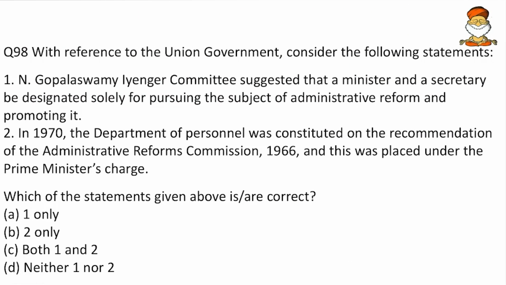Then, with reference to the union government, consider the following statements. The N. Gopalaswamy Iyengar committee suggested that a minister and a secretary be designated solely for pursuing the subject of administrative reforms, promoting it. And in 1970, the Department of Personnel was constituted on the recommendation of the Administrative Reforms Commission 1966, and this was placed under the Prime Minister's charge. If you go with the UPSC, 1970 can be wrong, or maybe the 1966 can be wrong, the Prime Minister's charge can be wrong. In this statement itself there are so many ambiguities, and these type of options are very dangerous. We cannot choose any of them. So we will leave this question. We don't take extreme risk here.